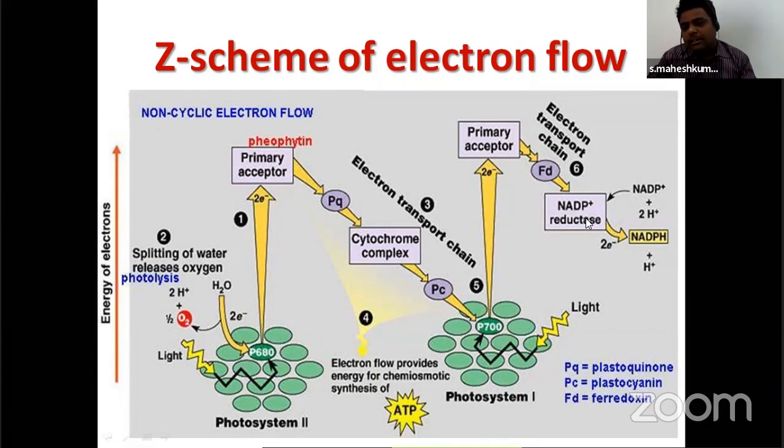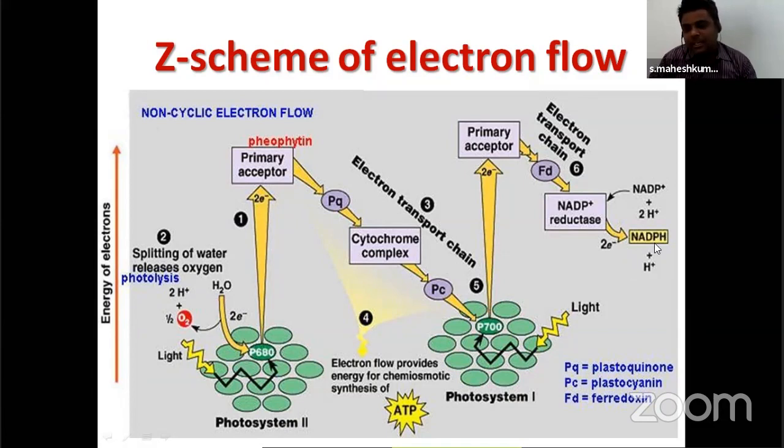The NADP reductase will combine protons and electrons with the NADP and it will become NADPH. Generally, here why it is written NADP plus H plus means first it will take only one proton, NADPH. Later it will take another proton by this enzyme. That's why it is called NADPH2. We can write NADPH plus.